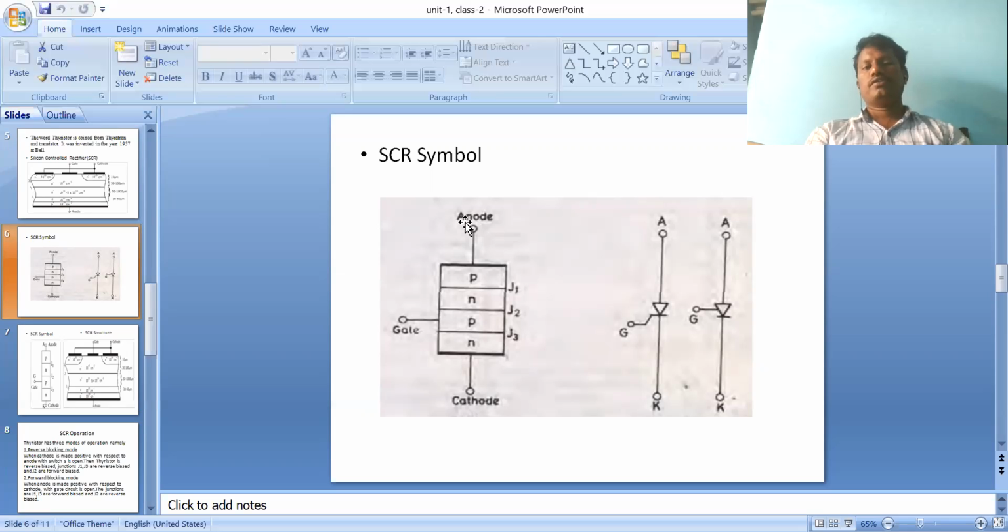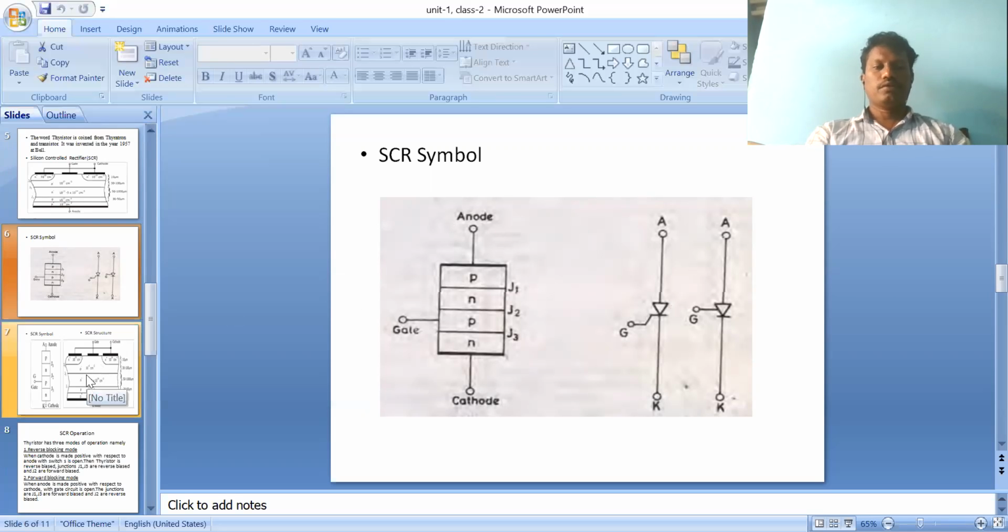SCR is a thyristor, a silicon controlled rectifier, one of the devices of power electronics. To turn it on, you should apply the gate signal only. Then it becomes turned on, otherwise it will not turn on. It is in a blocking mode, either a forward blocking mode or something else. We will discuss that next. So like that, it is the symbol.